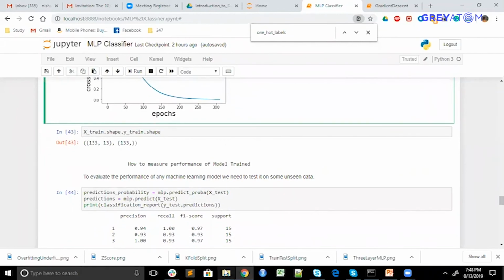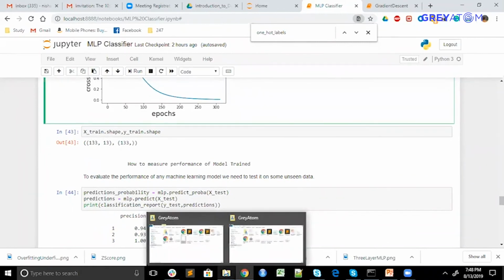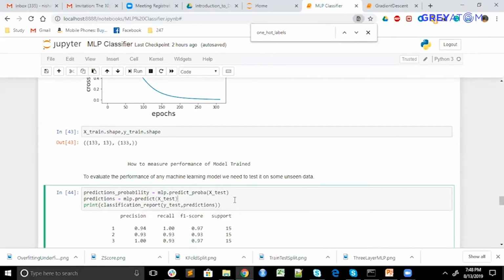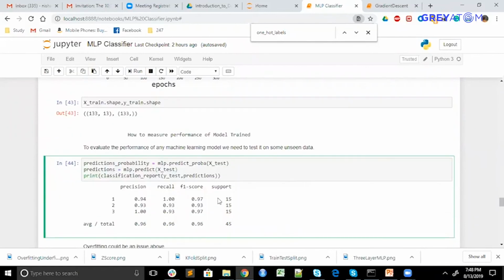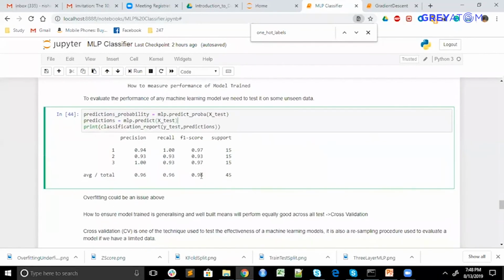So in this, again, we have been provided with three data sets: train, validation, and test. Now we will be predicting on the unseen data set, and F score is something which is used for multi-classification problems. It is a combination of precision and recall. In this case, we got 0.96.